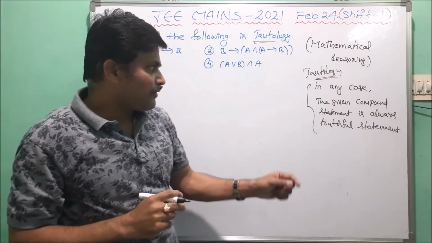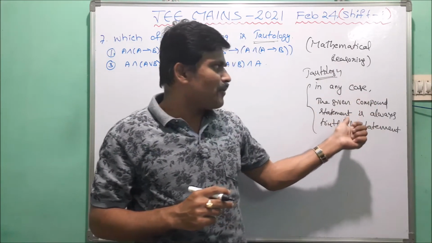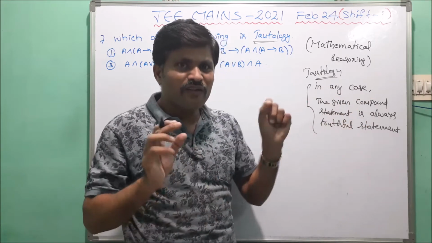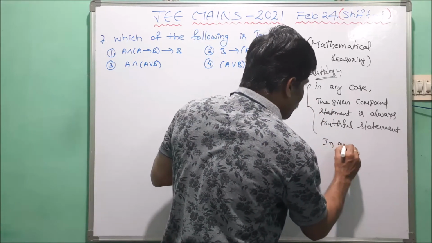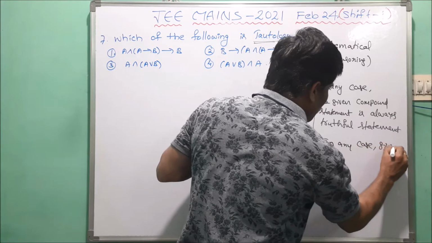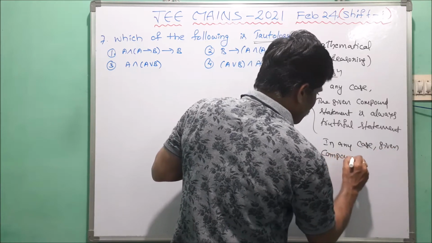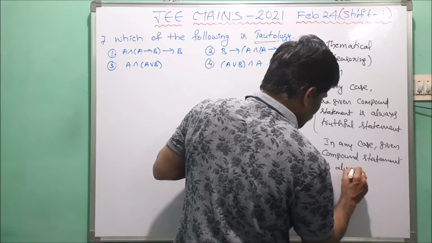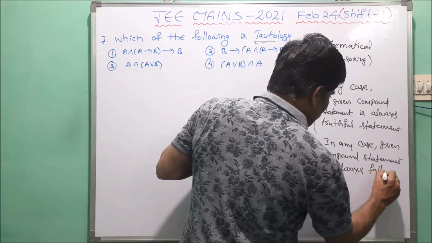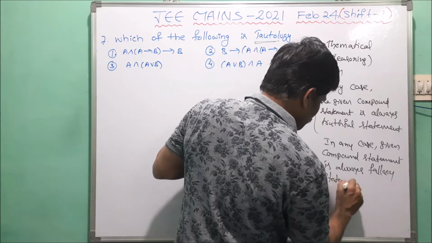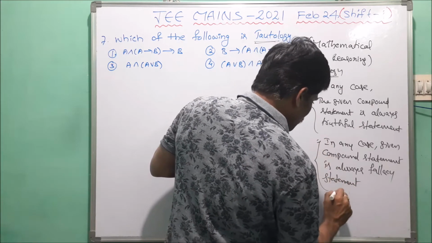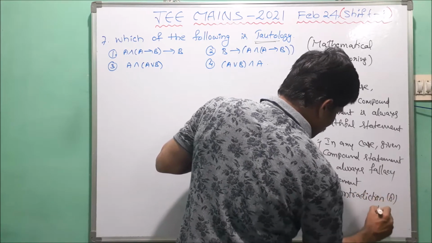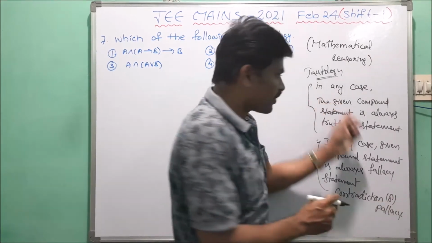Otherwise, in any case, if the given compound statement is always a false statement, then that is called a contradiction or fallacy. So this is the definition of tautology and fallacy.